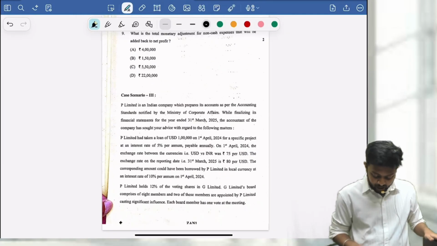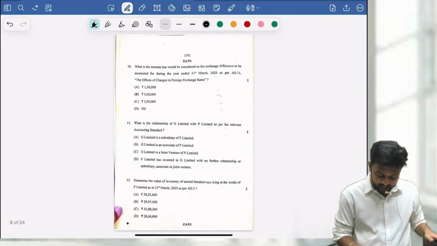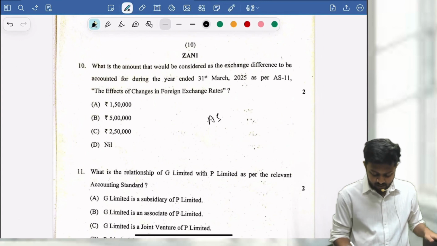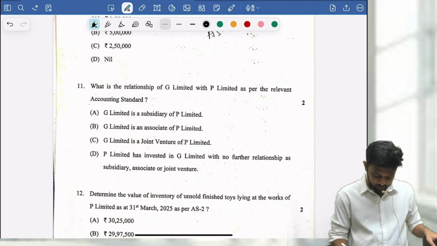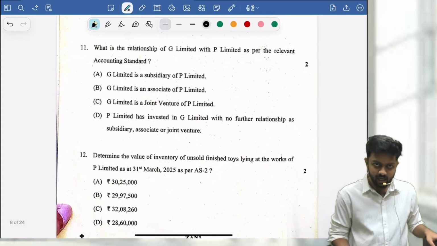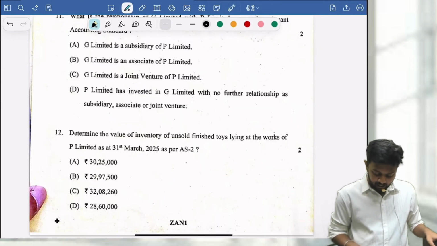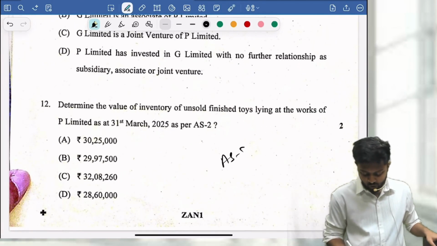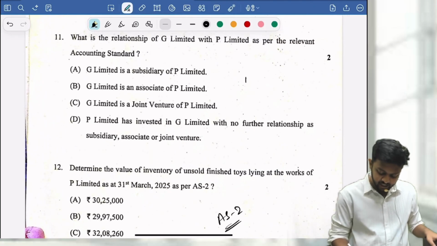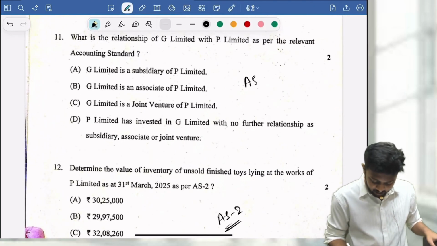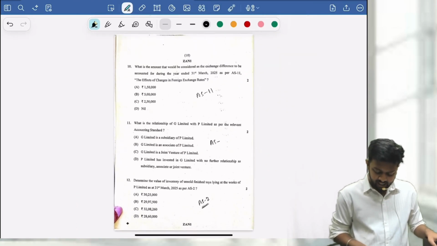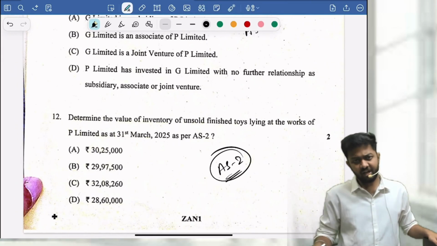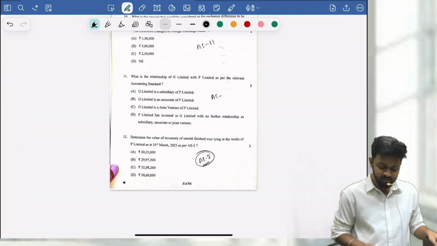Then your case scenario 3. Here they have tested your AS 11, and I think this is your AS 18, they are talking about relationships. Then they have tested your AS 2, and I think they are testing AS 18, or AS 21, 23, 27, something, one of the two. Again AS 22, around segments. Same similar problem.